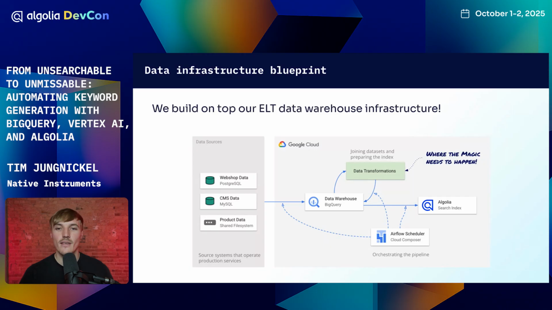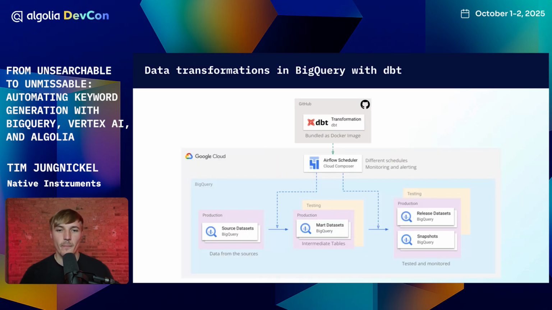So how do we do this? Let's double click into the data transformations. What we use is a tool called DBT, Data Build Tool. It essentially allows us to describe our transformations as SQL code with templating on top.